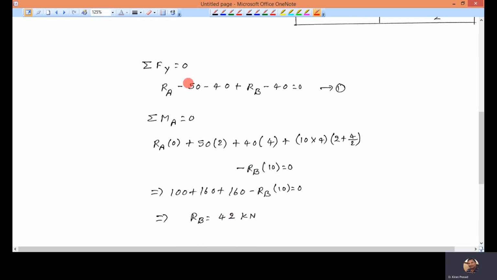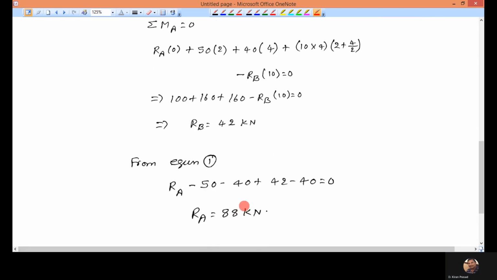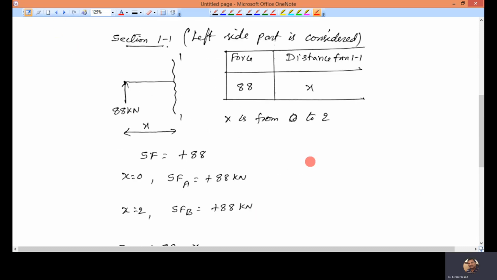Substitute that in the other equation, and I will get RA. So the first step is getting the reactions. I got the reactions at the supports.